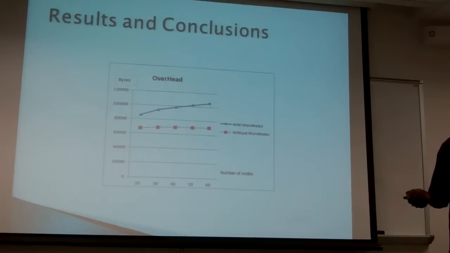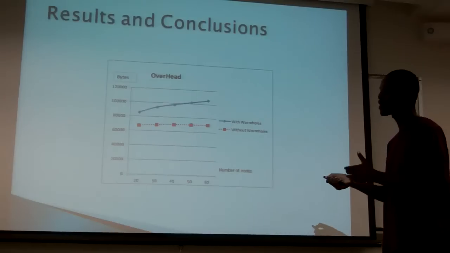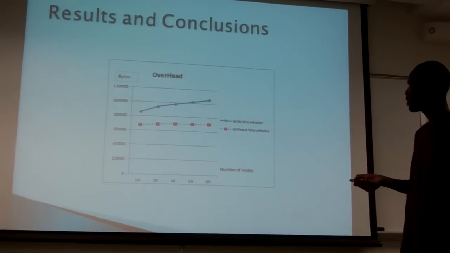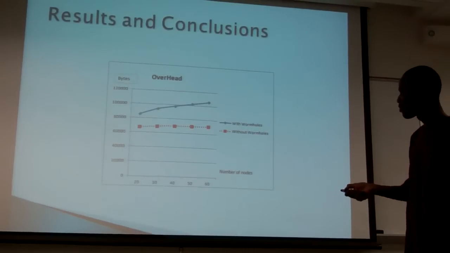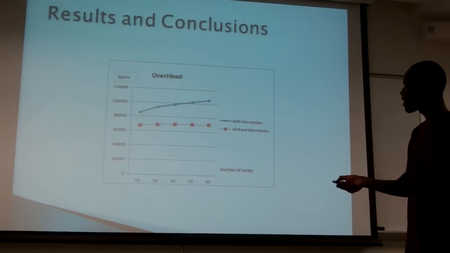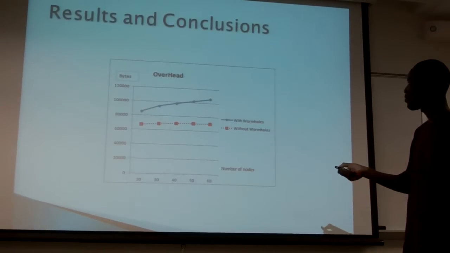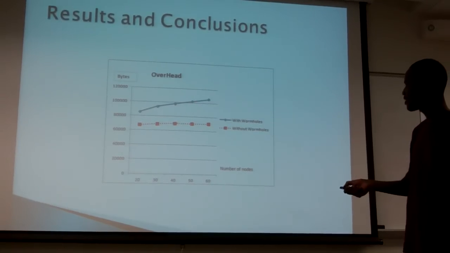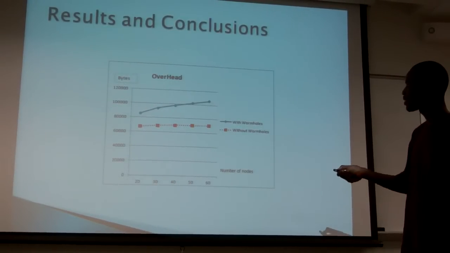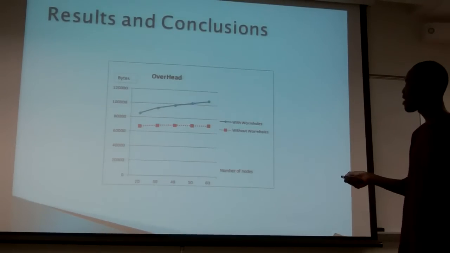The other parameter we used here was packet overhead. And as we said before, this simply means the amount of time it takes to transmit packets from one point to the other. When we ran our simulation without wormhole nodes, we recorded how long it takes when we had 20 nodes through 60 nodes. And then we also recorded how long it took when we added wormhole nodes. So as we can see here, when we added wormhole nodes to our simulation, the packet overhead, the amount of time it takes to transmit packets, increased as opposed to when we did not have wormhole nodes.